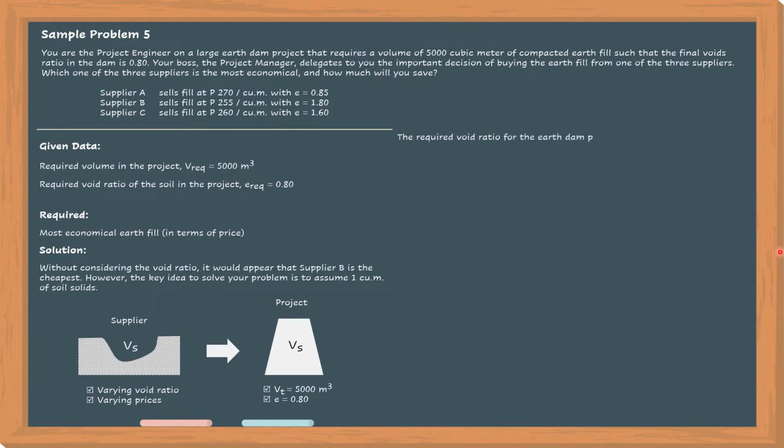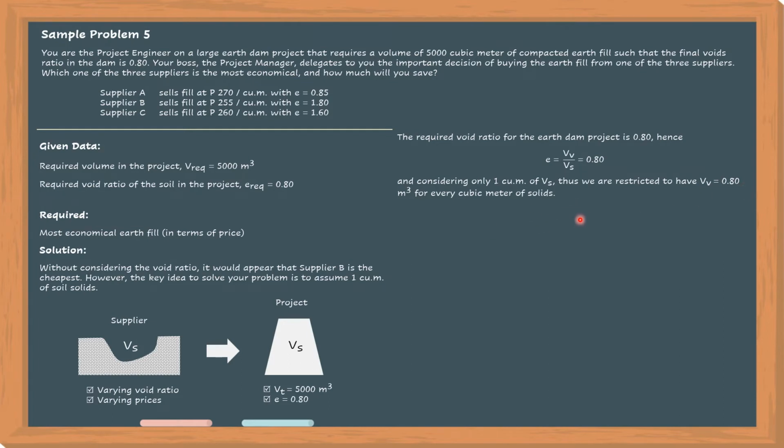The required void ratio for the earth dam project is 0.80. Hence, from the formula of the void ratio, volume of voids over volume of solid is equal to 0.80. And considering only 1 cubic meter of volume of solid, thus we are restricted to a volume of voids of 0.80 cubic meter only.